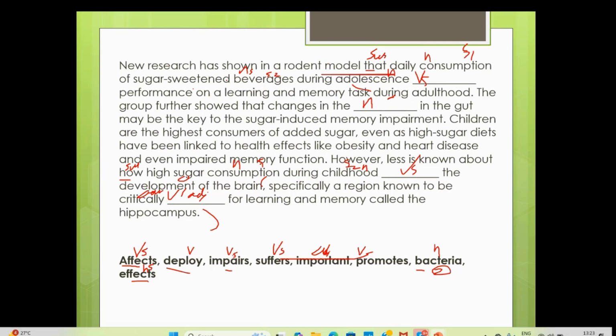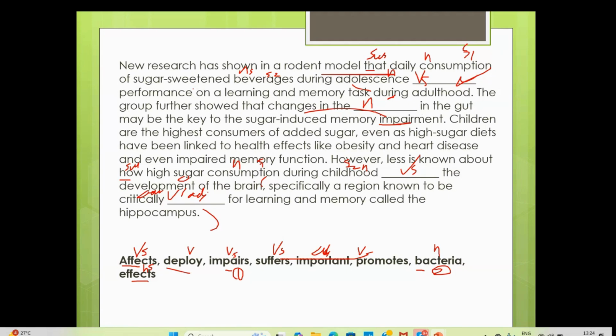So, daily consumption of sugar-sweetened beverages during adolescence impairs performance on learning and memory tasks during adulthood. The group further showed that changes in our gut, the bacteria we have, may be the key to the sugar-induced memory impairment. So memory impairment is what they're talking about, memory tasks and all.